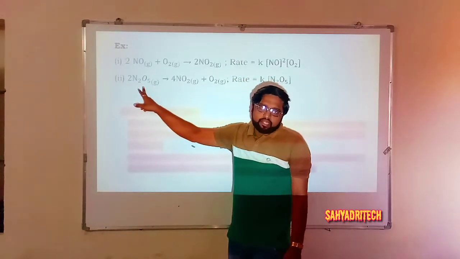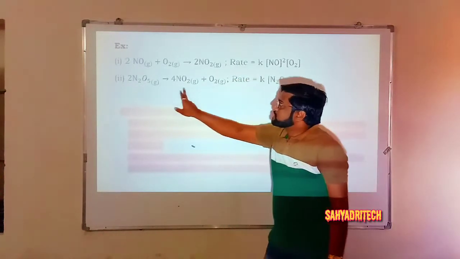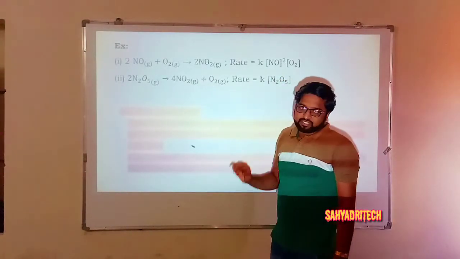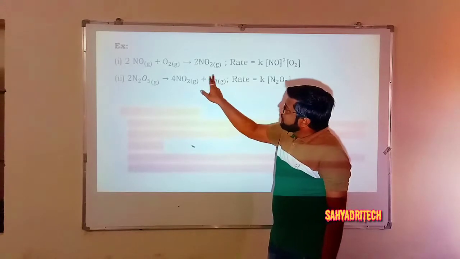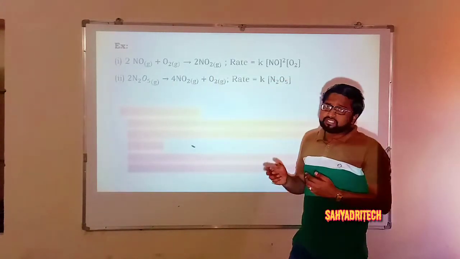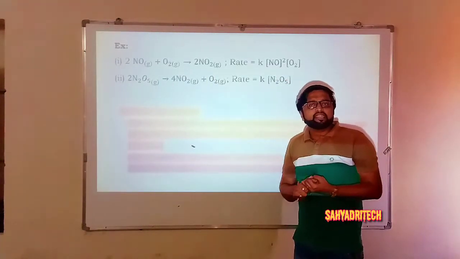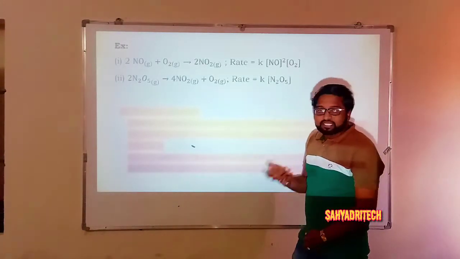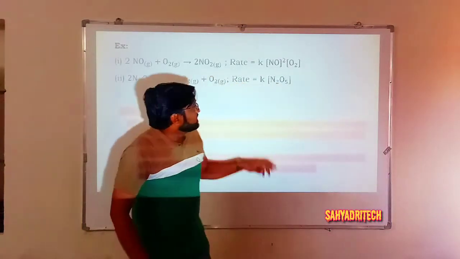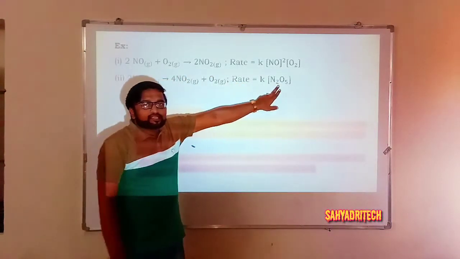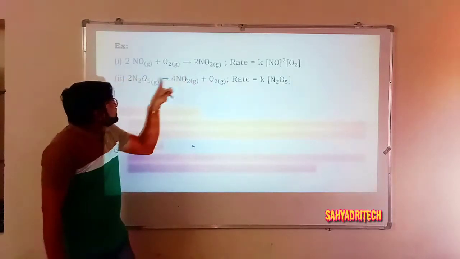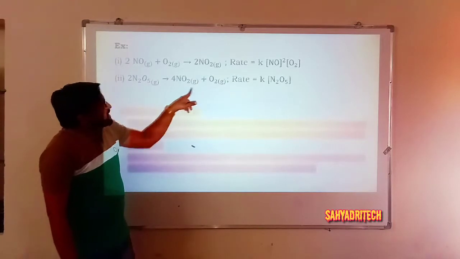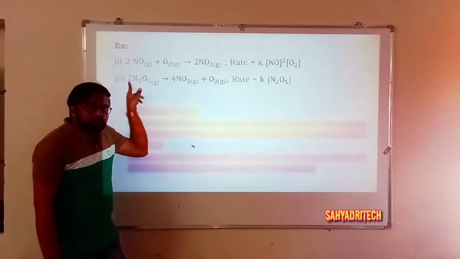Well, let's consider one more example. Decomposition of dinitrogen pentoxide: 2N2O5 gives rise to 4NO2 plus O2. It is also a balanced equation, but here the equations according to the law of mass action and the rate law are different. According to the law of mass action, rate is equal to K into concentration of N2O5 raised to 2, because according to the balanced equation there are 2 moles of N2O5.